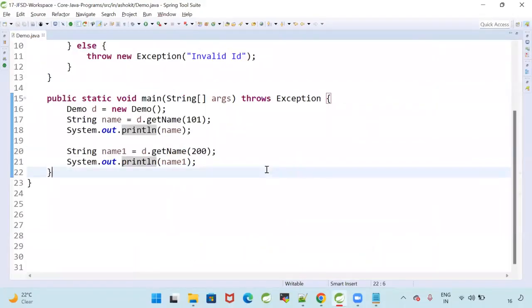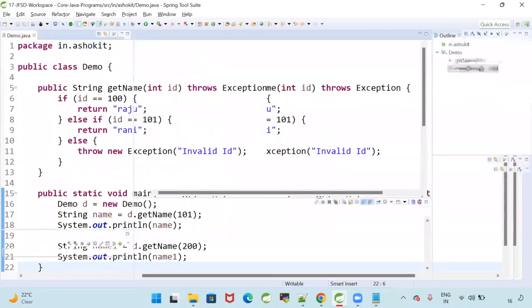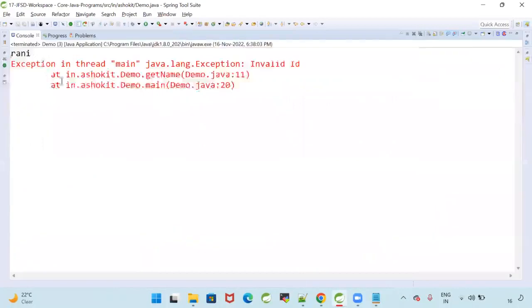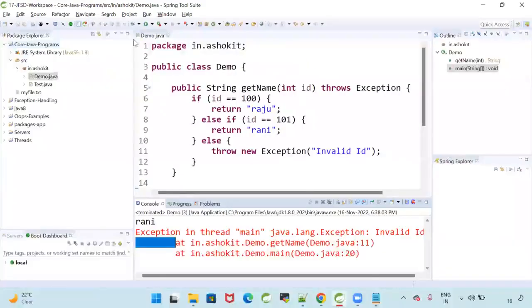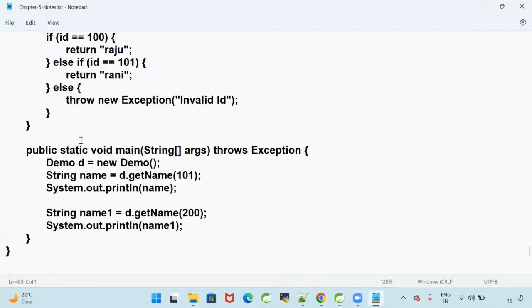Who is printing the exception stack trace? The JVM is printing the exception stack trace for us. Perfect. When I run this program, I'm getting that exception. When I executed the first method, the first time, I got the output. The second time, I'm getting the exception. So I'm using the throw keyword. What is the purpose of throw? The throw keyword is used to create the exception programmatically. Based on some scenario, we create the exception.